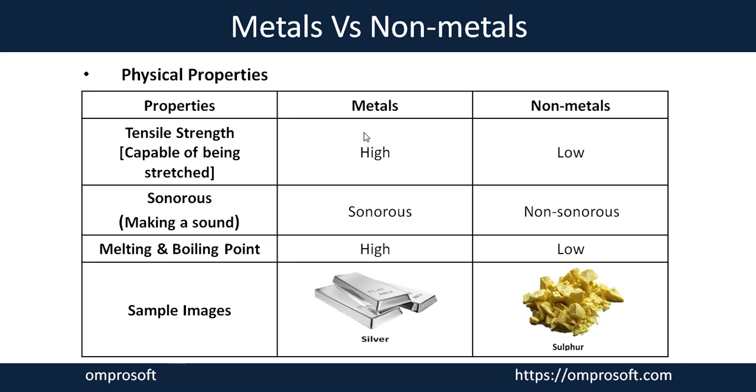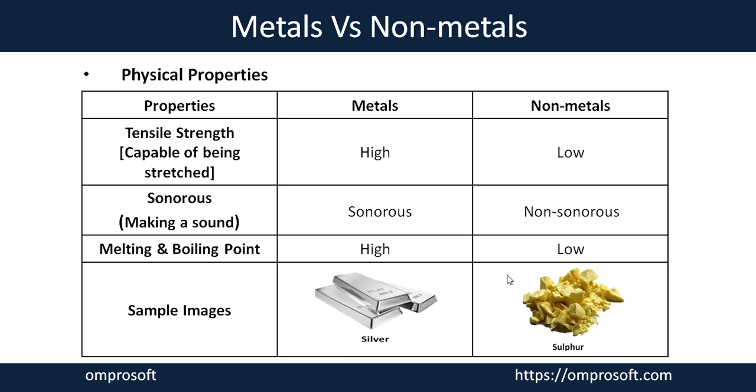As I told you, metals have strong intermolecular interaction between each other. That is why they need a high amount of energy to break that bond and change their state from solid to liquid, liquid to gas.